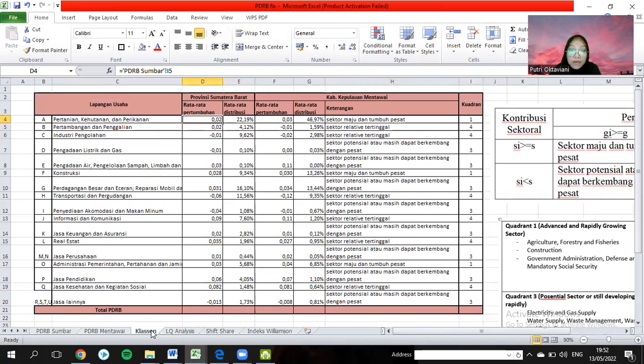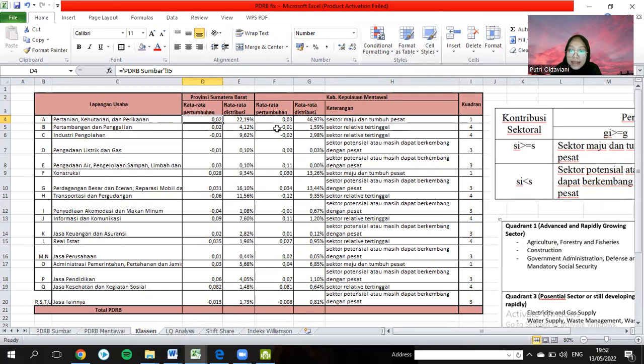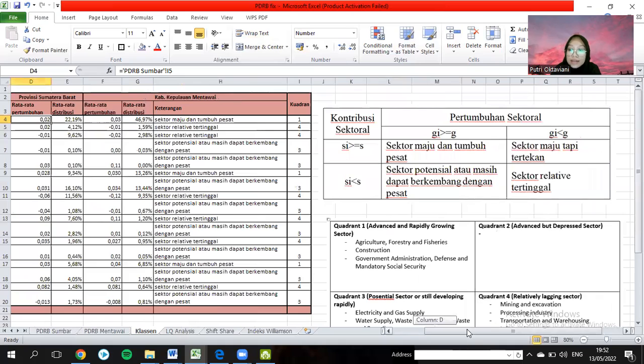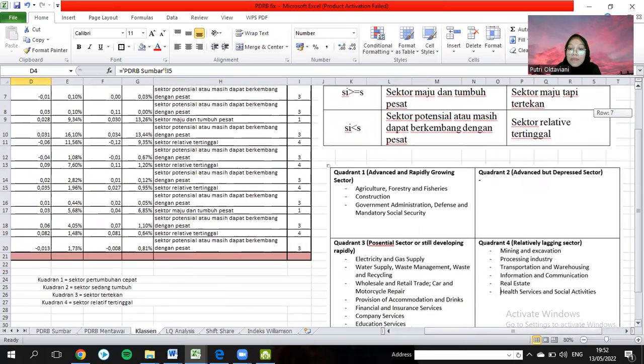After that, we copy it here, and also the average data in distributions. After that, we do the same for Mentawai City, also the distributions.